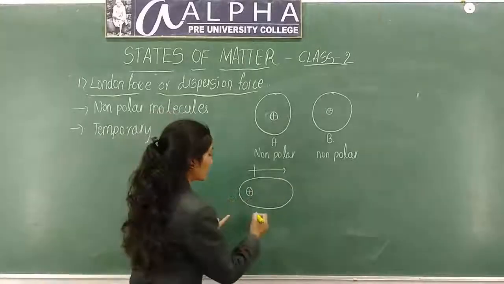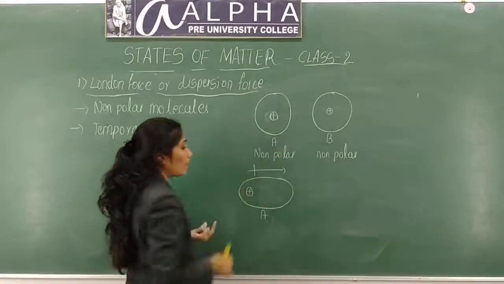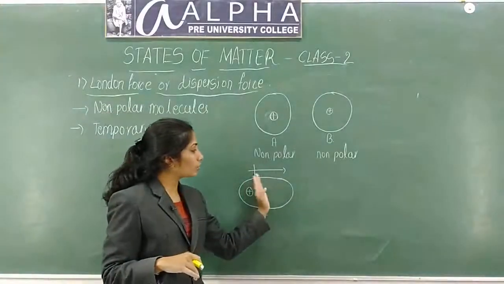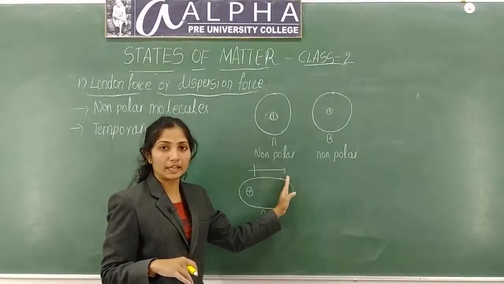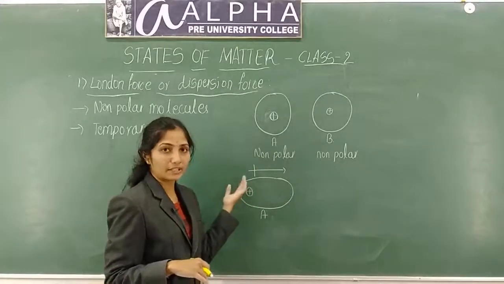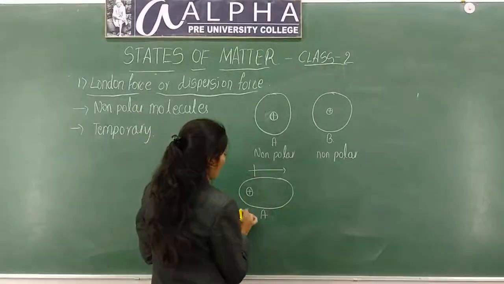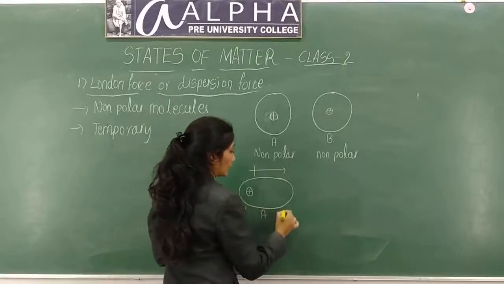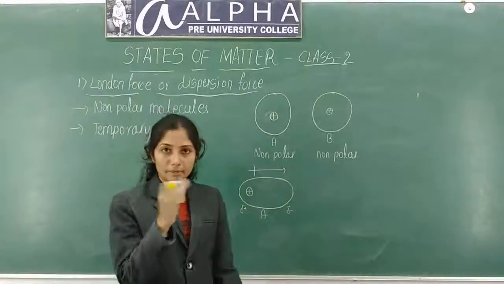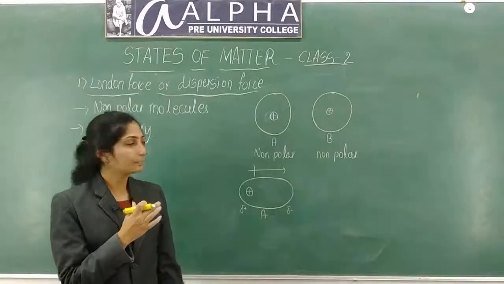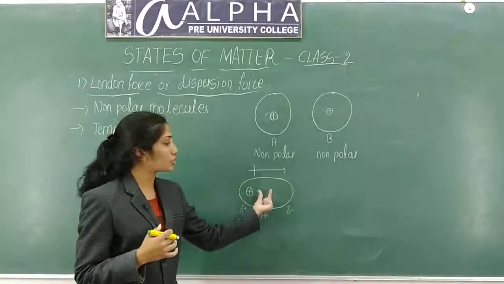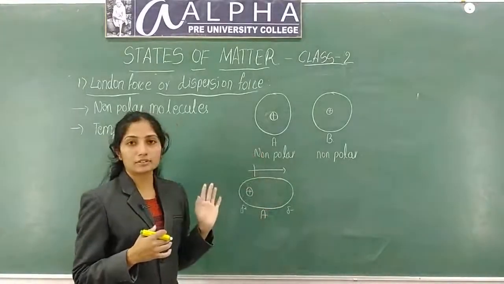Now this is molecule A which has become polar. I have applied an electric field. So now electrons move to one side, and your nucleus which contains positive charge will be present on one side. So this side receives partial positive charge and this side receives partial negative charge. There is a separation of dipoles. That means charges will get separated. This is A. Now we have induced a temporary dipole in this.